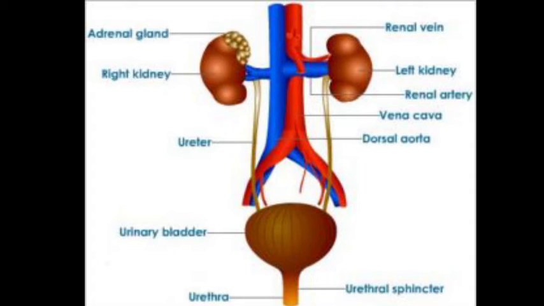If we talk about the nephron and its work, each nephron has a cup-shaped upper end, and because of its shape it is called the Bowman capsule. It contains a bundle of blood capillaries called the glomerulus. When you make tea, there is a sieve-like structure which filters the tea and the fluid.